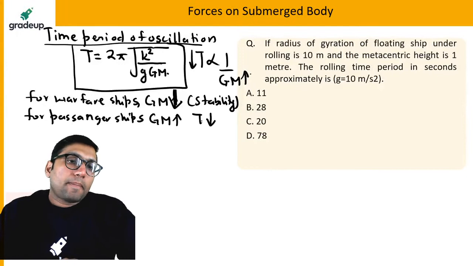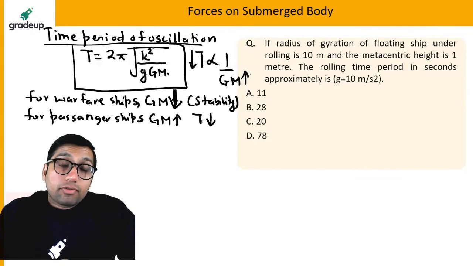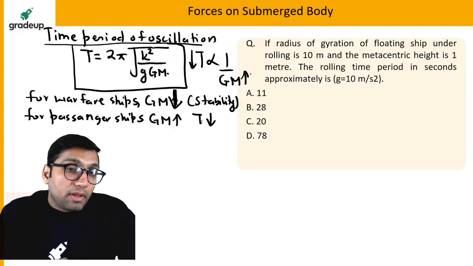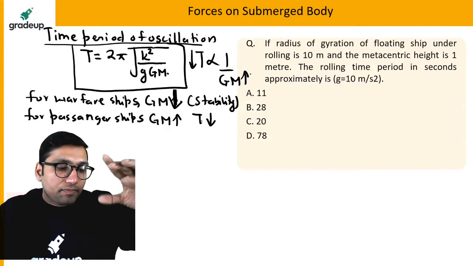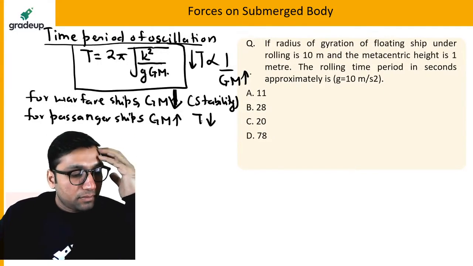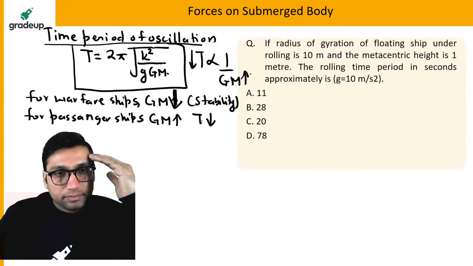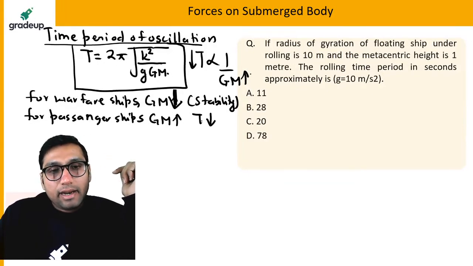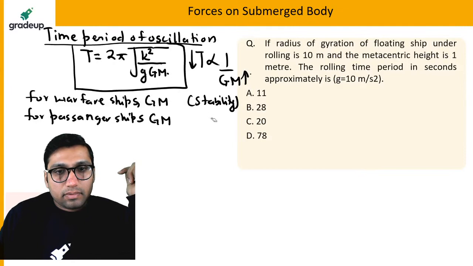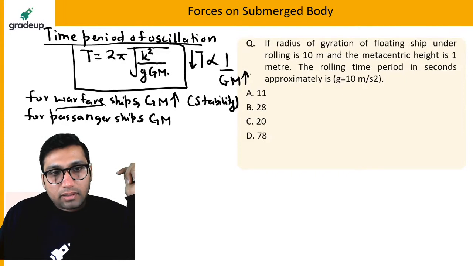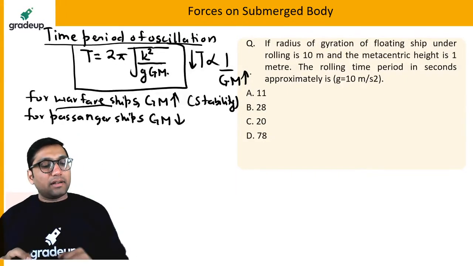Okay, is it clear to everyone? For passenger ships, comfort is more important. And for warfare ships, stability is more important. So for passenger ships, basically, the time period of oscillation should be more. Is it clear to everyone? Sorry, I think I have made some mistake here. This has to be high. For warfare ships, the stability will be high and the time period should be less here. Yes, this will be the thing here.